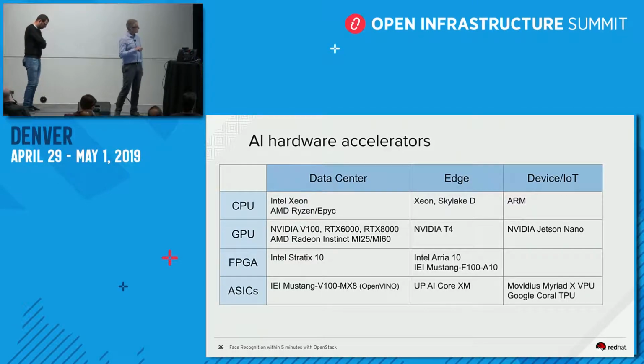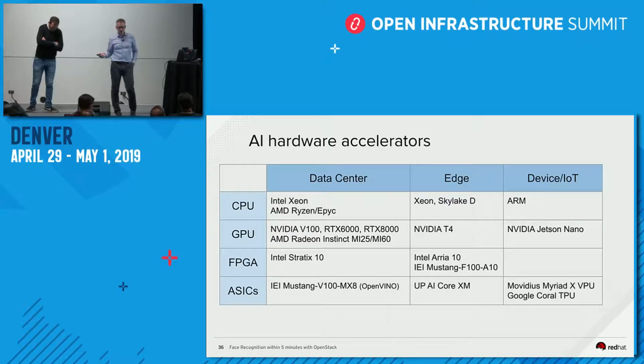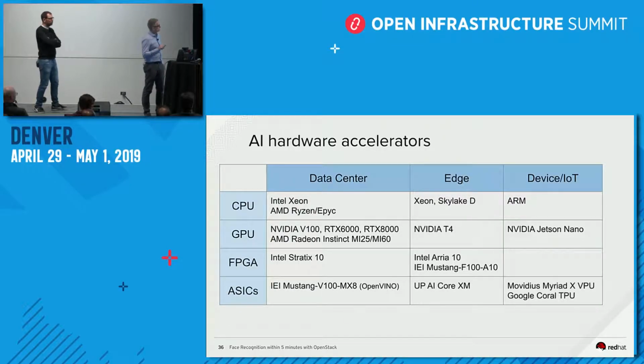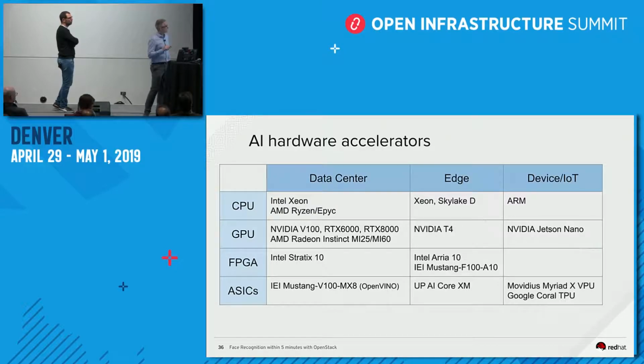Just a quick recap of these accelerators. You can use CPU, and there are also powerful CPUs for inferencing. For edge, the Skylake D family, and also ARM more for IoT. For GPU, NVIDIA, there are also two other models, RTX 6000, RTX 8000, and FPGA for data center with Stratix, Arria 10, and Mustang cards.